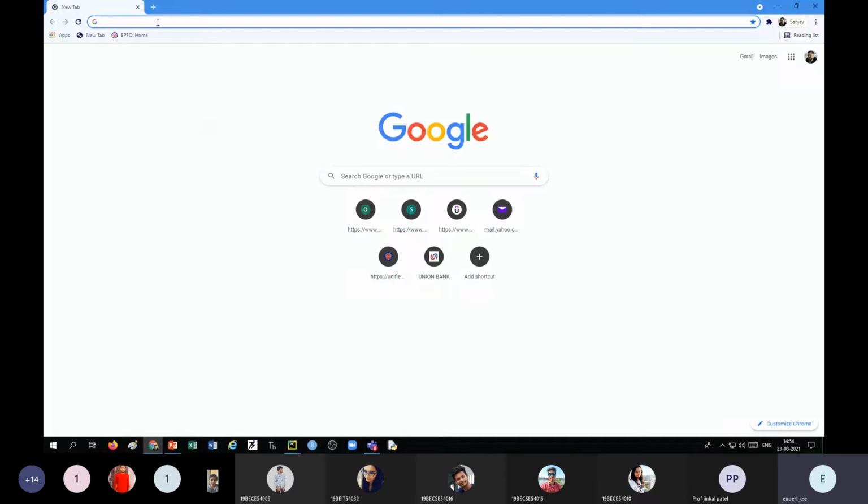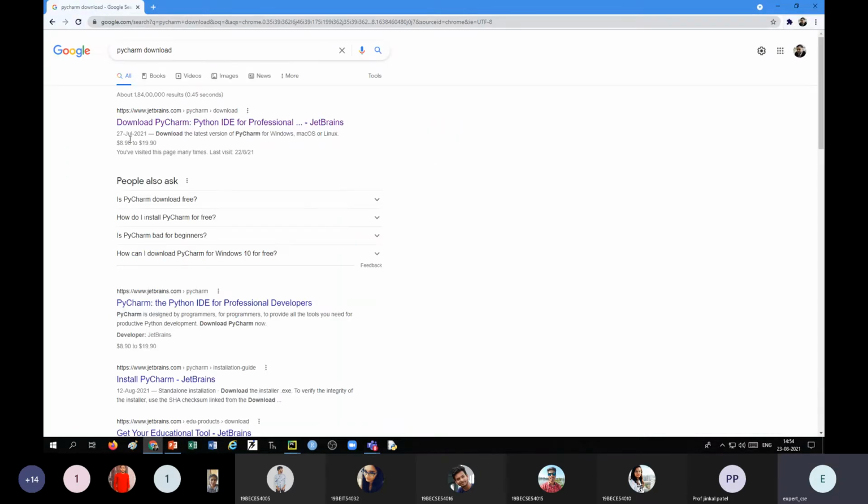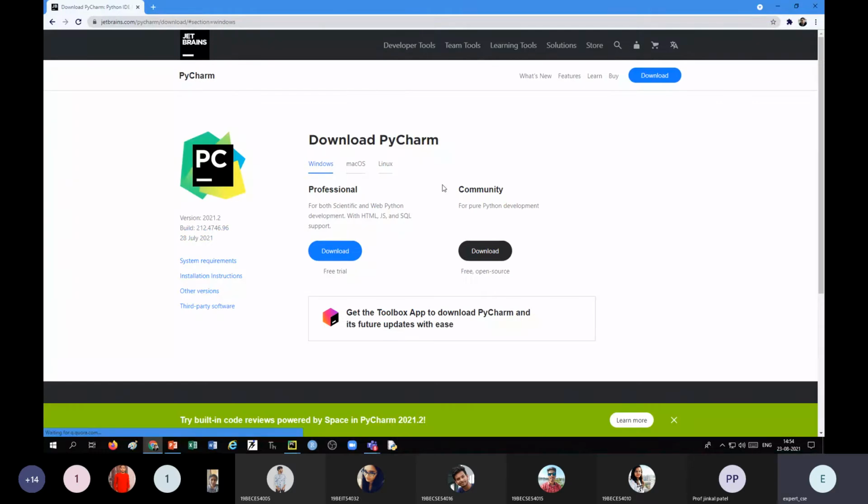You can type PyCharm download or download PyCharm, whatever. You just go to the first website, which you will find is jetbrains.com. You just click it. Here you will find two versions of PyCharm, Professional and Community. If you want to download the PyCharm Professional version, then you have to pay for that. But we will go for the Community version.